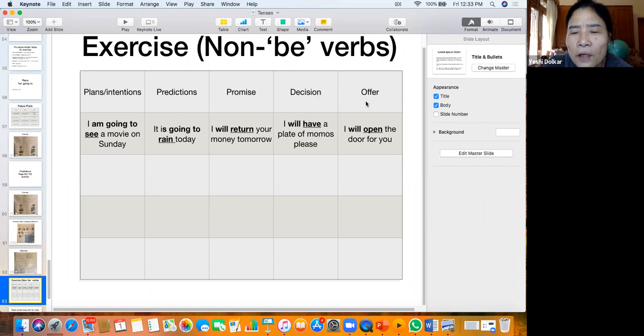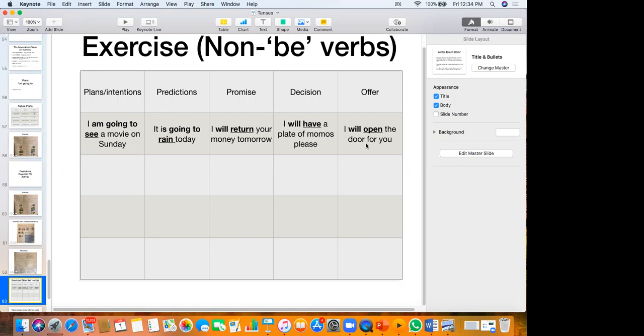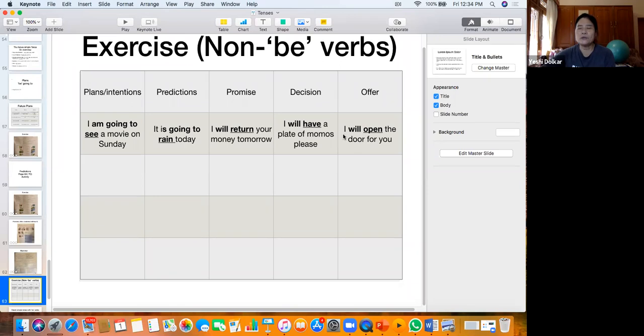And then an offer: I will open the door for you. Shall I? No, this is not a question. I will open the door for you. Because it's an "I" over here, you can use will or you can use shall. Doesn't matter.